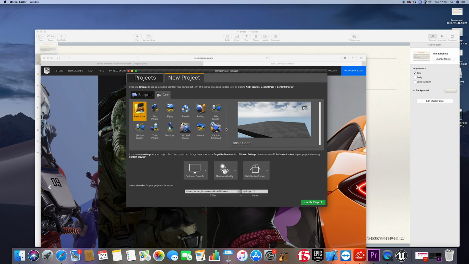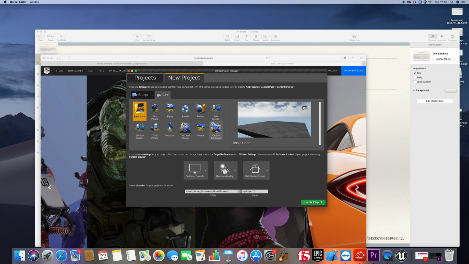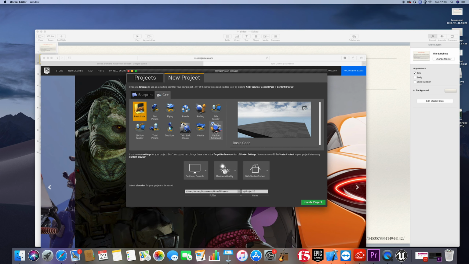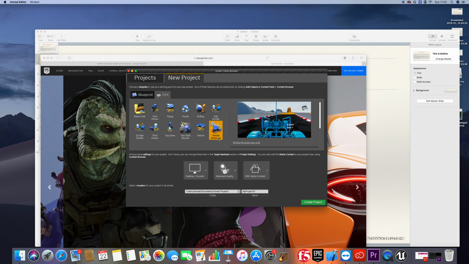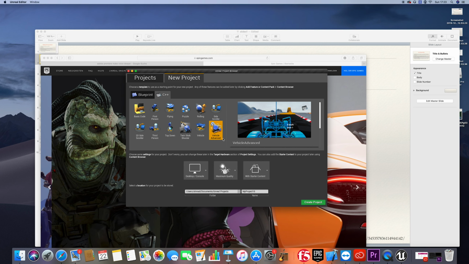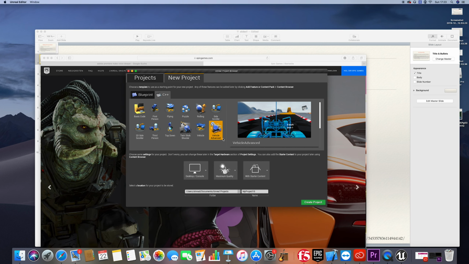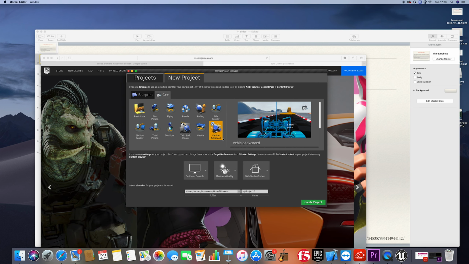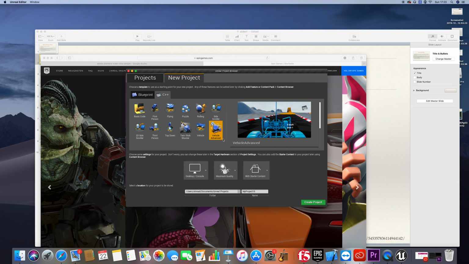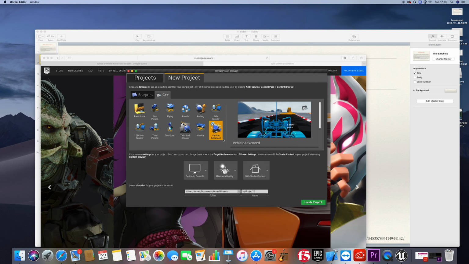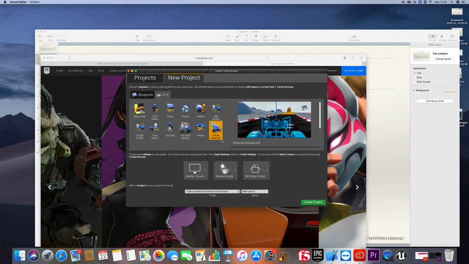I want to select, let's say, a predefined project or template. And here I will select the Vehicle Advanced. The reason we are selecting this project is because the car there is already built, the environment is already built. We will adapt the environment, but what is important here is the car model that is already designed.